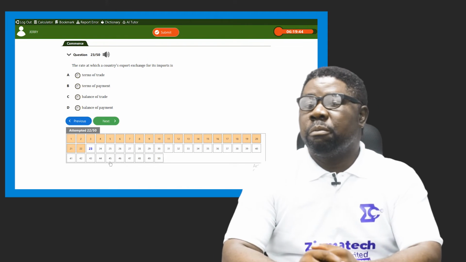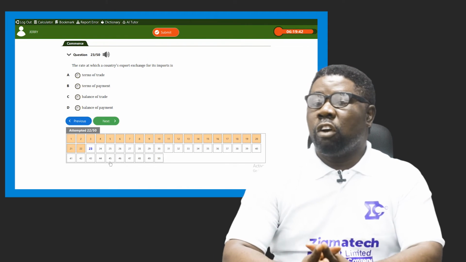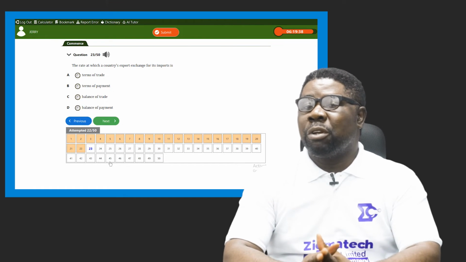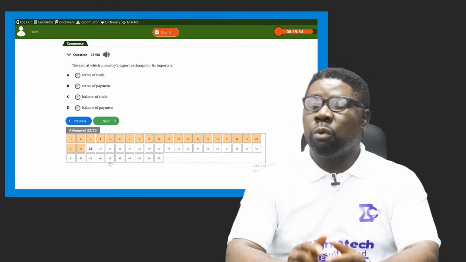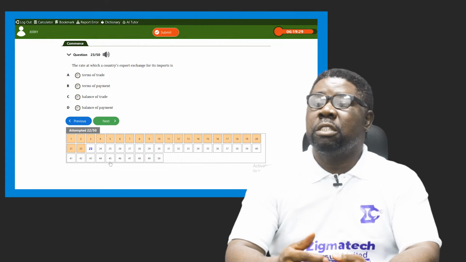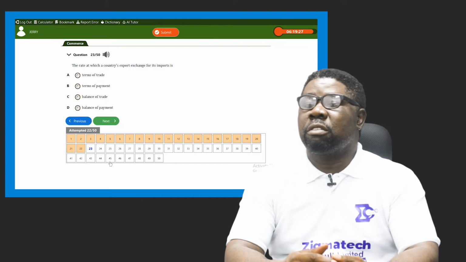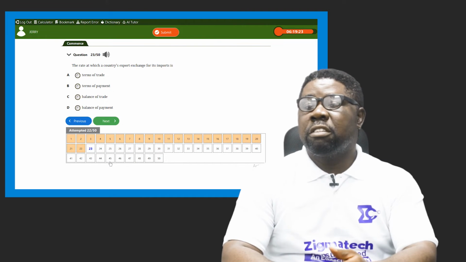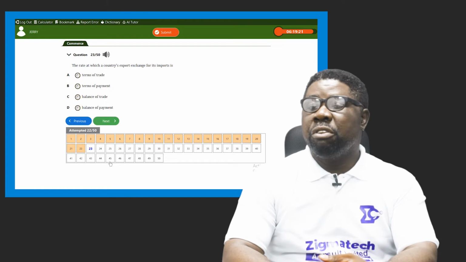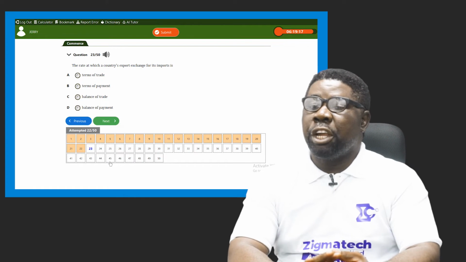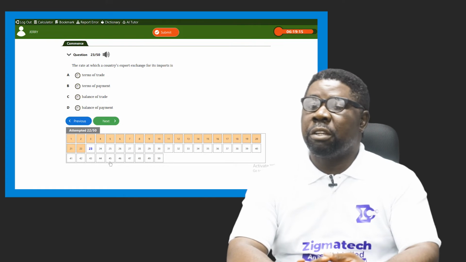Fine. Number 23 now: the rate at which a country's exports exchange for its imports is known as what? A says terms of trade, B says terms of payment, C says balance of trade, and D says balance of payments.